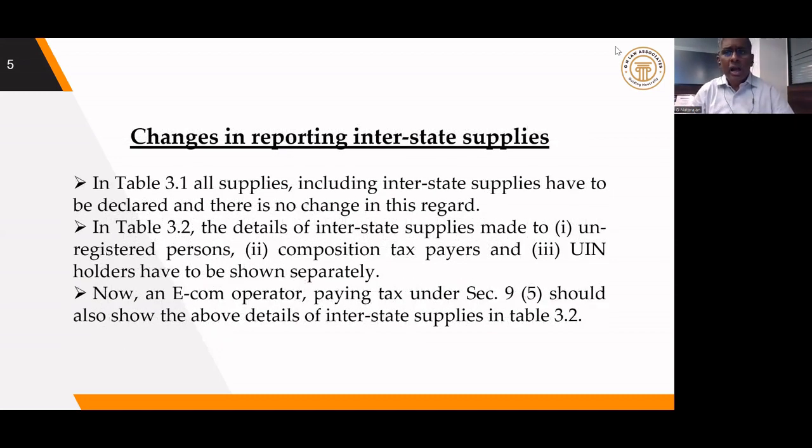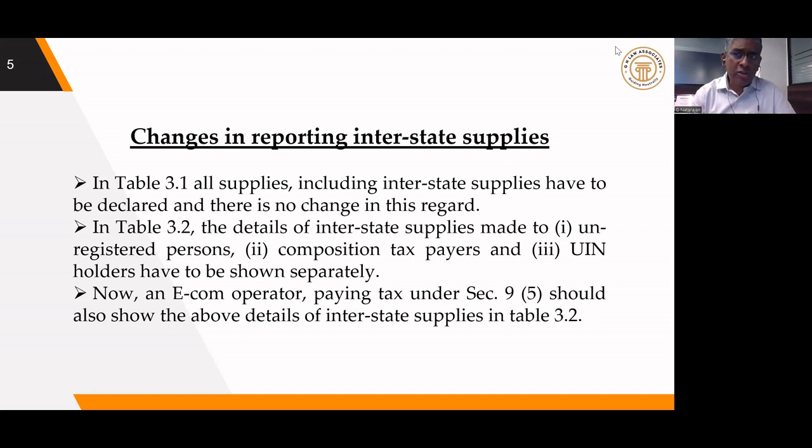Next, as we all know, there are two types of supplies, intrastate supply and interstate supply. Table 3.1 will capture all supplies, whether intrastate or interstate, and the tax liability will also be determined based on table 3.1. There is another table 3.2, which is already there, in which the taxpayer is supposed to give the breakup of interstate supply made to unregistered persons, composition taxpayers, and unique identity number holders, the persons who have the UIN.